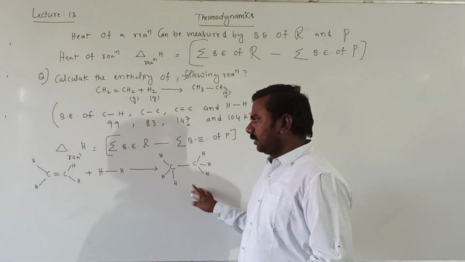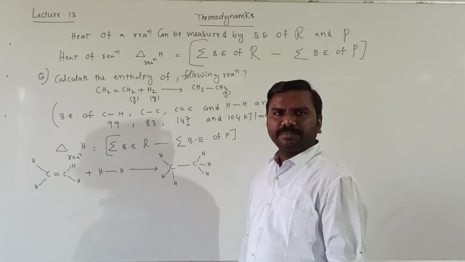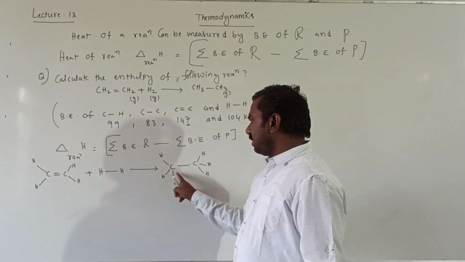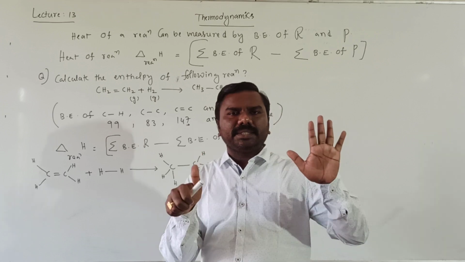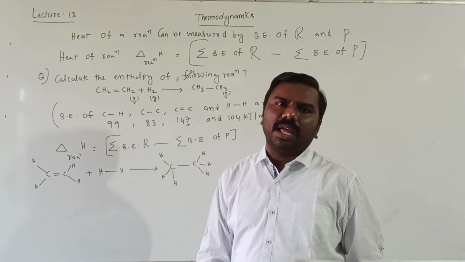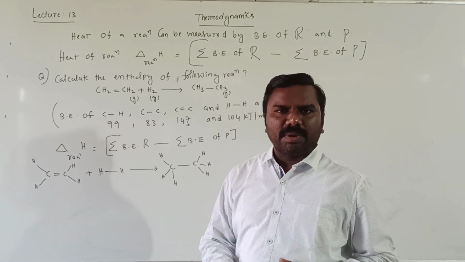In products, one CC bond and totally 6 C single bond H. You need to remember that.